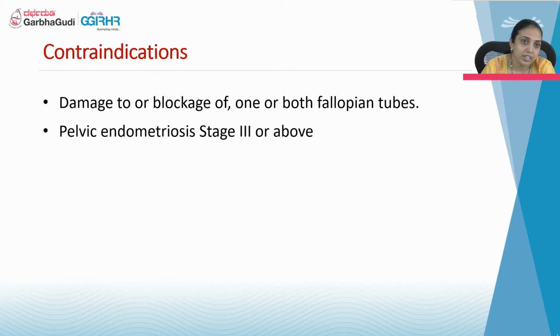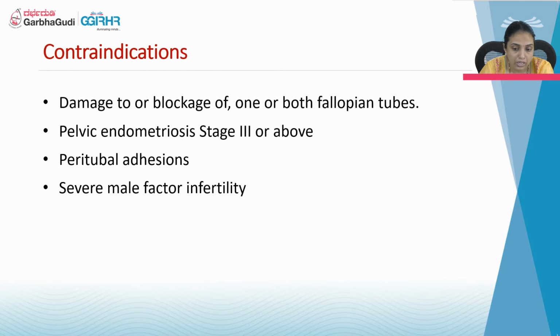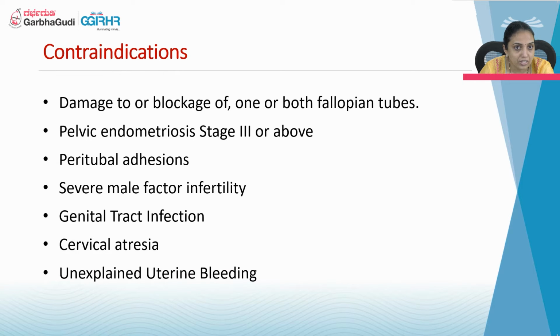Coming to the contraindications, when we should not do IUI: whenever there are damaged tubes or any blockage of the fallopian tube. Suppose one fallopian tube is blocked and the other side is open, we can do IUI only when the follicle develops on the side of the ovary where the fallopian tube is open.